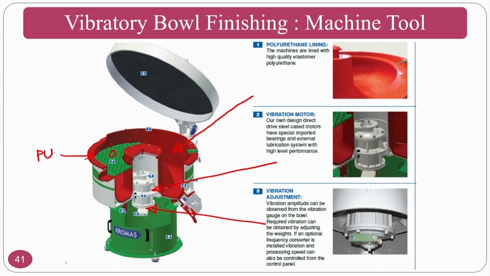speeds. So normally the vibrational motor will be slightly on the eccentricity. It has a drive caused by the motors, especially imported bearings and an external lubrication system with high level performance. Normally the vibration motor will give the rotary vibrational motion. At the same time, the vibration adjuster will be used for vibration amplitude changes. If you want to change the vibrations or load and other things, you can go for this adjusting or the